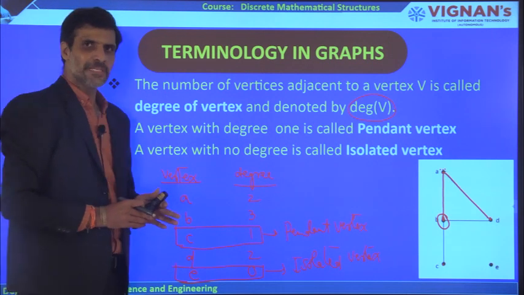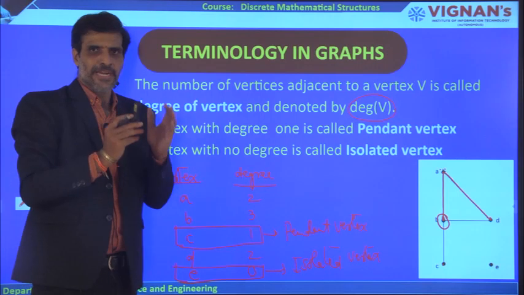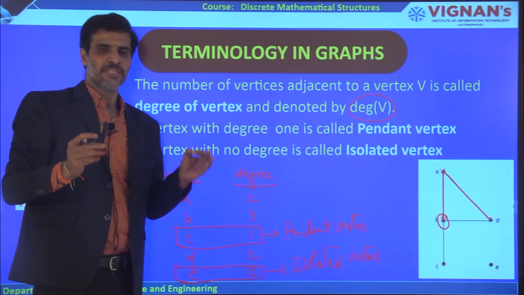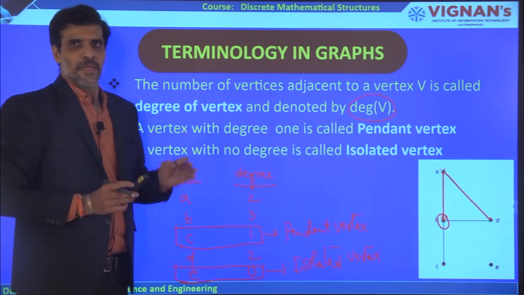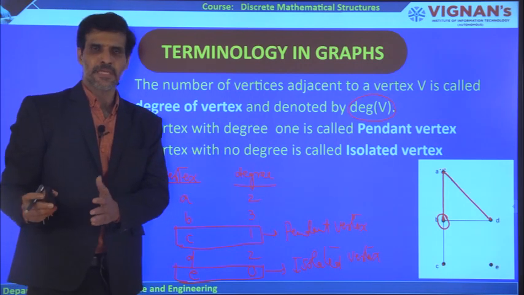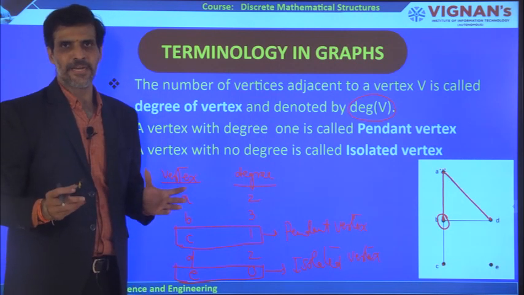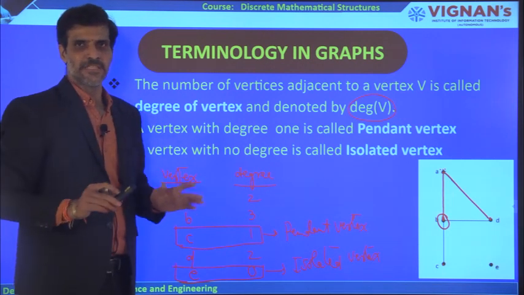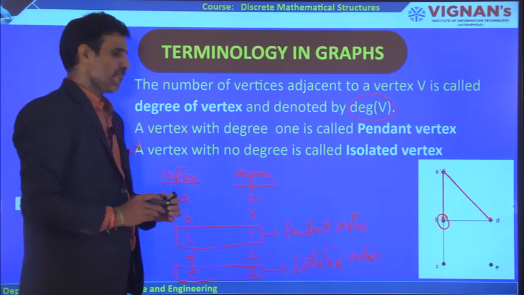I hope it is clear how to get the degree of a particular vertex. Remember, to get the degree of a vertex, you identify the number of adjacent vertices to that vertex. If the degree of the vertex is equal to 1, then it is called a pendant vertex. If the degree is equal to 0, then it is called isolated, meaning it is not sharing any edge with any other vertices in the given graph. This is the definition of the degree of a vertex.